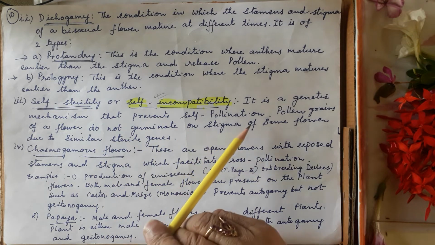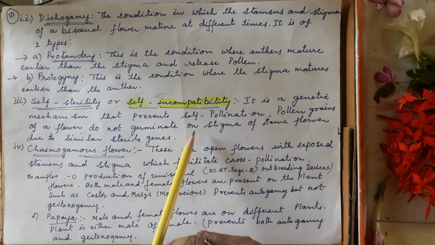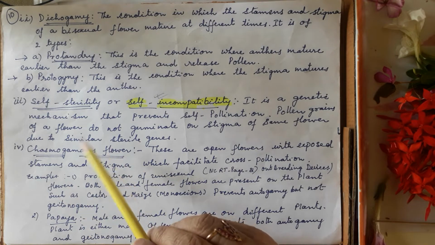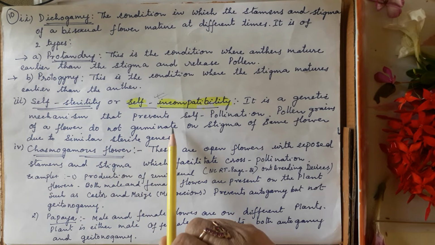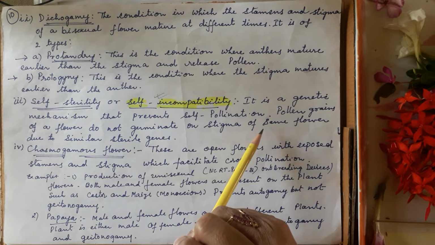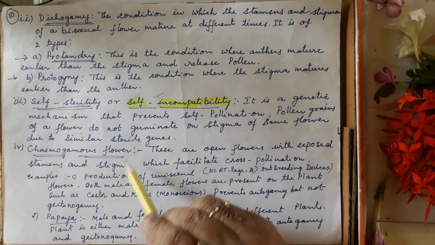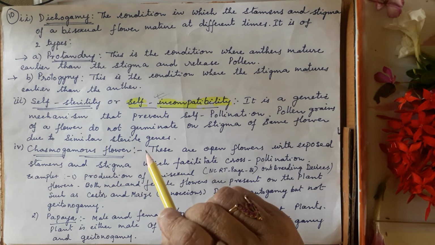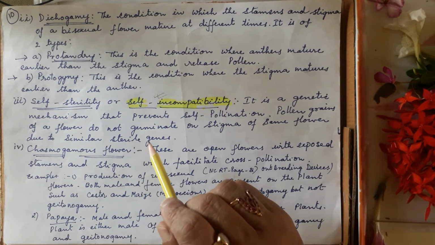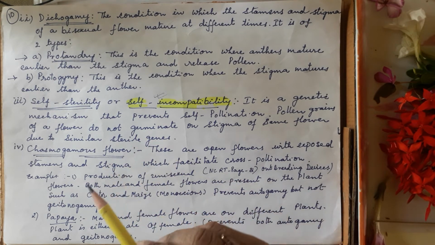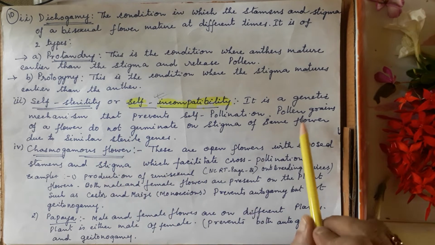self-sterility or self-incompatibility. This is a very important point. It is the genetic mechanism that prevents self-pollination. Genetically, if pollen of the same flower falls on the same stigma, because of the genetic identity, the genes are the same, so it will not accept, it will reject.